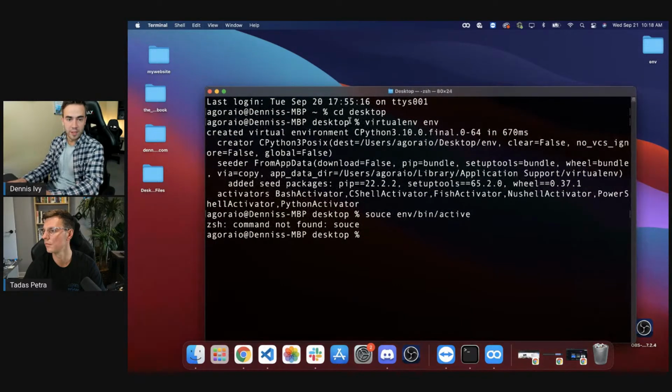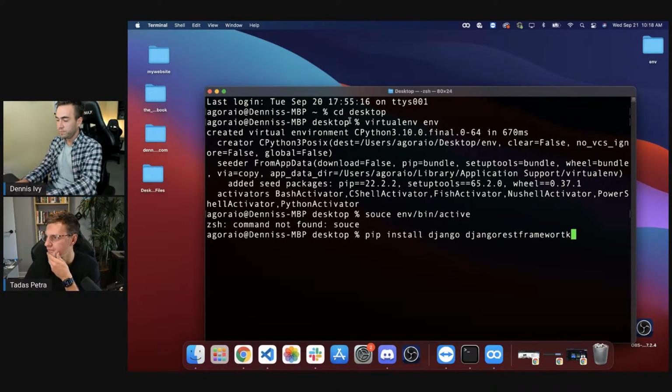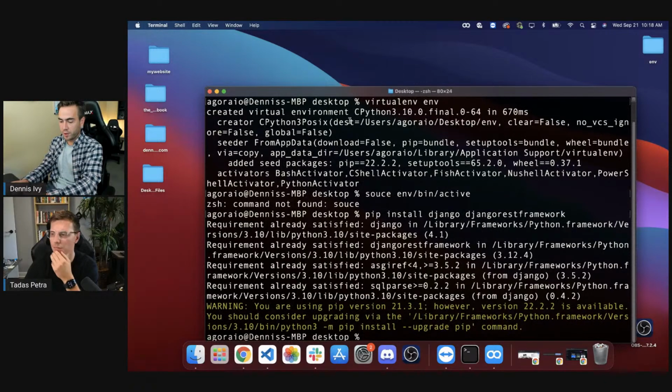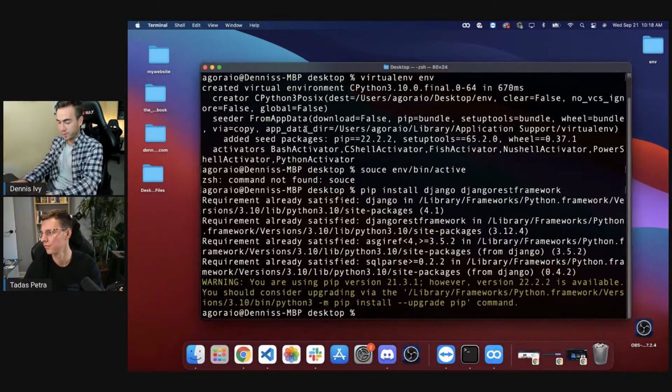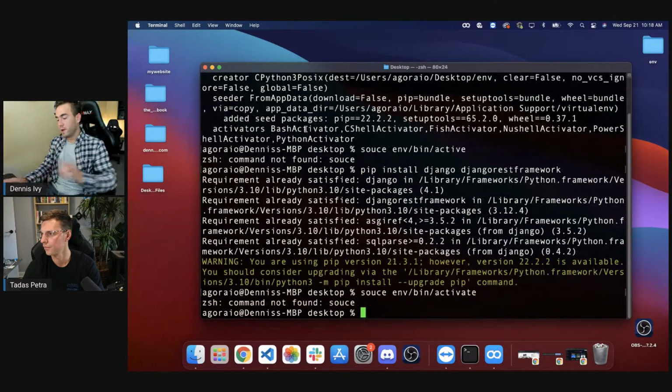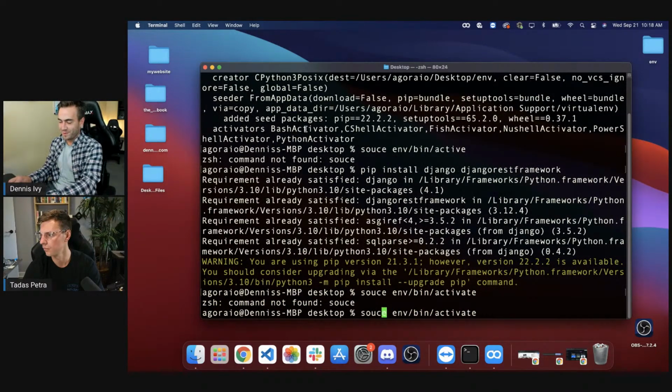Now that we have that, we'll pip install Django, and I'm going to install the Django REST framework right here, so we get the requirements installed. I don't think I activated my virtual environment, so let's try that again. Source env/bin/activate. All right, I keep misspelling source.